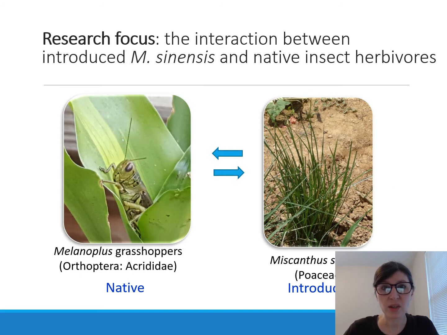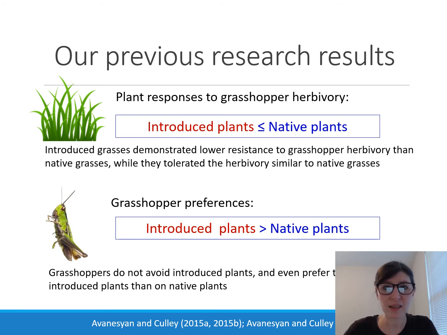Specifically, we are interested in one of such mechanisms, the interaction between introduced Miscanthus sinensis and its native insect herbivores, such as grasshoppers. Previously in our research, we showed that introduced grasses demonstrate lower resistance to grasshopper herbivory than native grasses, while they tolerate the herbivory similar to native grasses. We also showed that grasshoppers prefer to feed on introduced plants rather than on native plants.